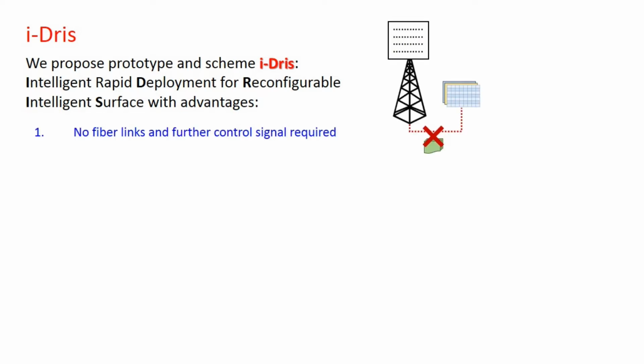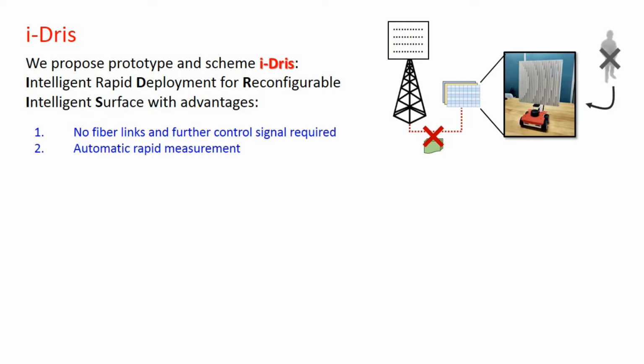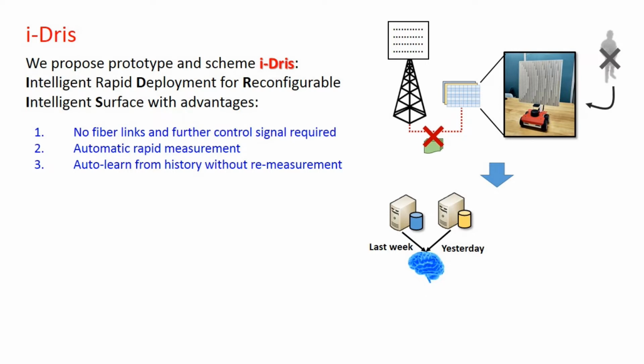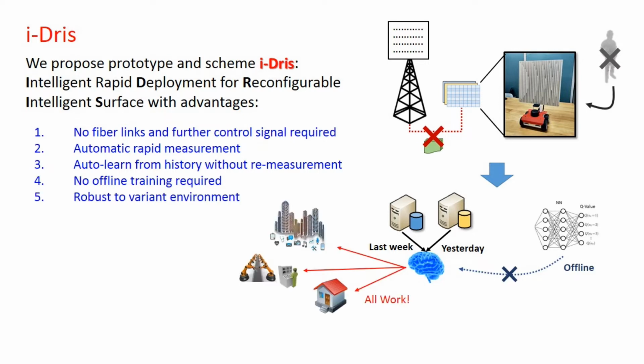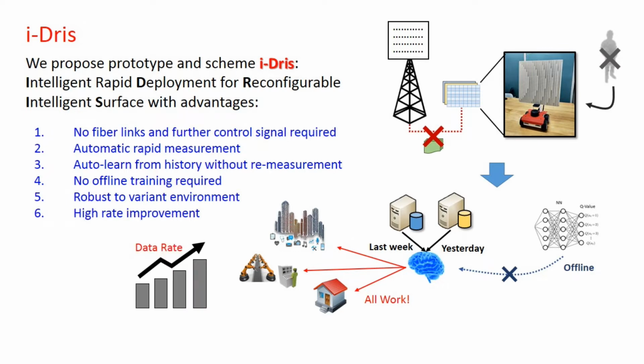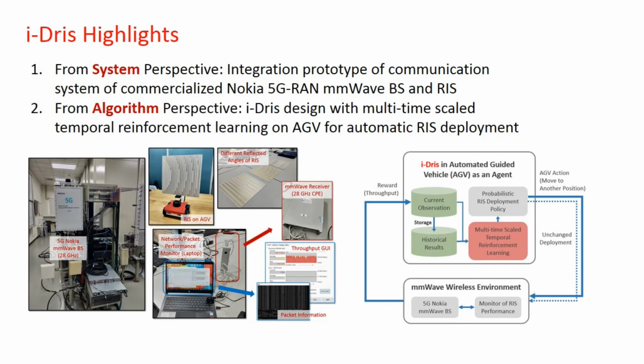No fiber links and control signals are required. Capable of automatically deploying and measuring. Auto-learn from history without re-measurement. No offline training required. Also, it's quite robust to different environments, with attainable high data rate improvement. In the following, we are elaborating i-Dris highlights.